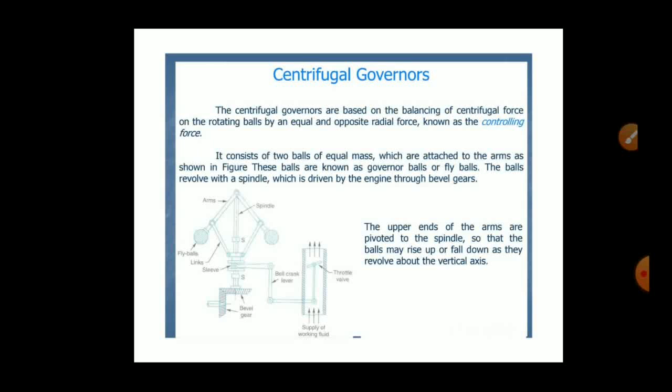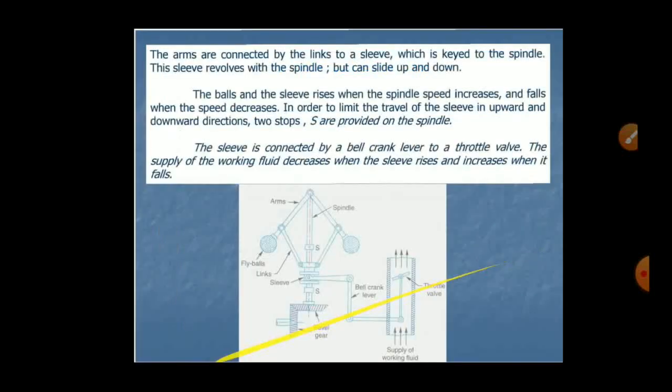These balls are known as governor balls or fly balls. The balls revolve with the spindle which is driven by an engine through bevel gears. The upper ends of the arms are pivoted to the spindle so that the balls may rise up or fall down as they revolve about the vertical axis.